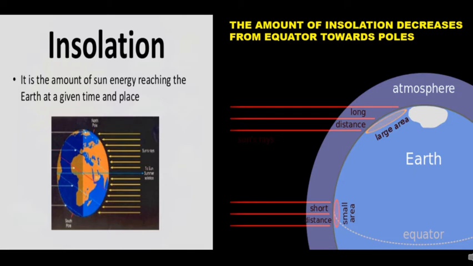As you know, students, near the equator, the rays of the sun fall vertically and cover a smaller area. Thus, the intensity of heat is more and it is hotter near the equator. But near the pole, the rays of the sun fall slanting and cover a larger area, and thus it is colder near the poles.